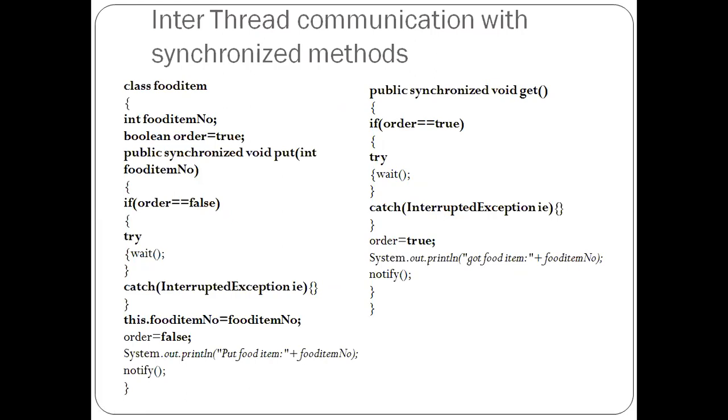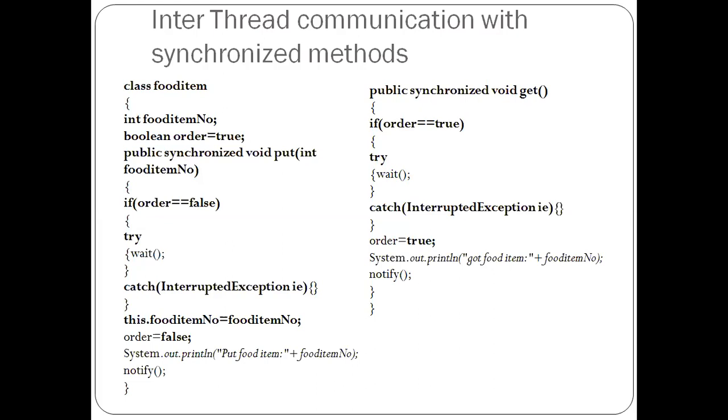So here in this program, four different classes are defined. The very first class is the FoodItem class. You can map this FoodItem class to the previous slide, where I showed a buffer pool. You can treat this FoodItem class as one which holds some data fields and methods which we need to access. We, in the sense, the producer thread will access, the consumer thread will access.